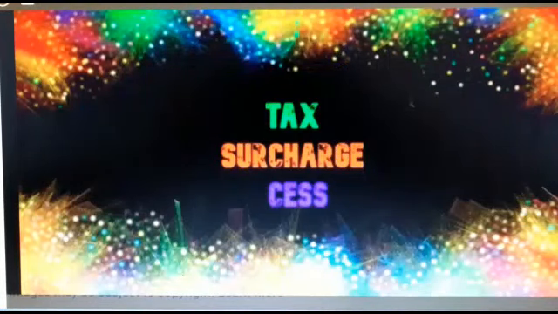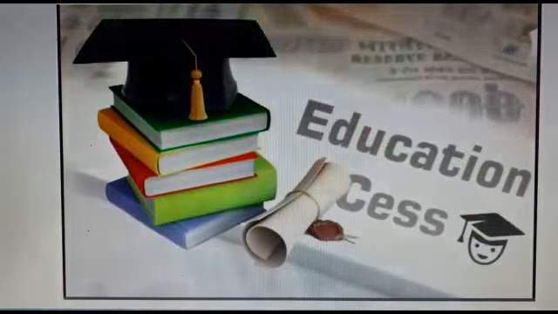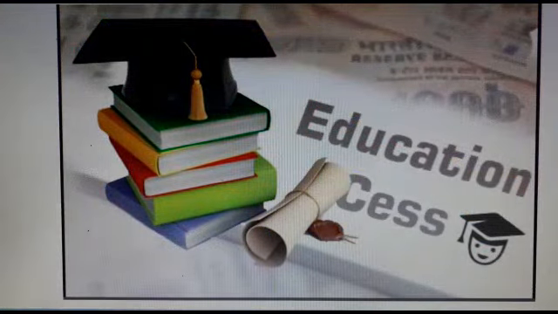Next is central surcharge and cess. This cess is imposed by the central government. This tax is levied for a specific purpose. This cess is levied until the government gets enough money for that purpose. And surcharge is the tax on any tax.